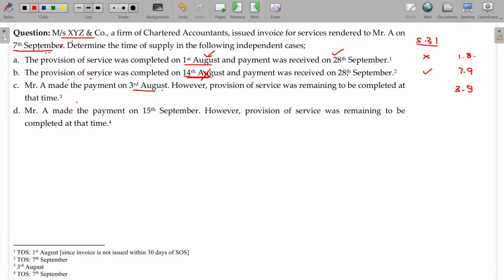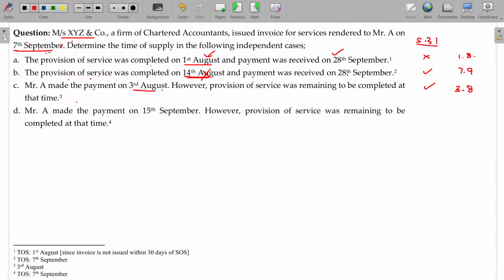3rd August, provision of service was remaining to be completed. You can issue the invoice before the completion of services, or after that also you can take 30 days. Before means the date of invoice will be taken. This is as per Section 31 only. So as per Section 31, the invoice date or payment date, between these two, whichever is earlier, will be taken.